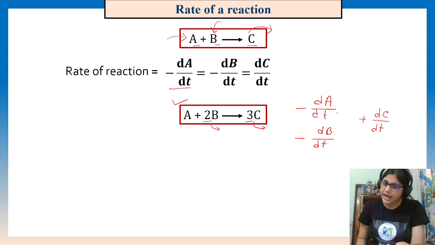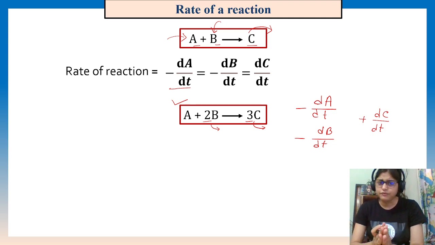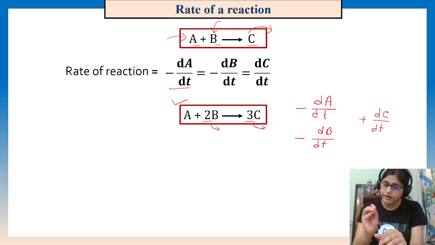But can we equalize all of these like that? Think about it. Because the rate of decrease of the concentration of A is not equal to the rate of decrease of B. But that's not the thing, right? I have told you the rate of reaction for a specific reaction will be only one quantity.